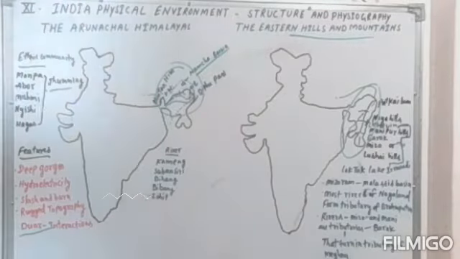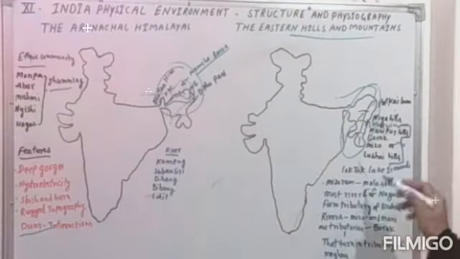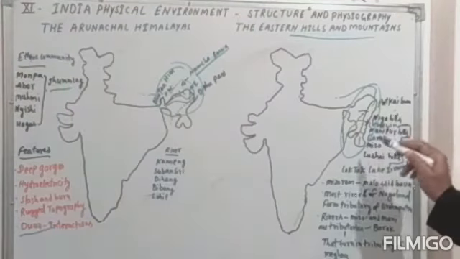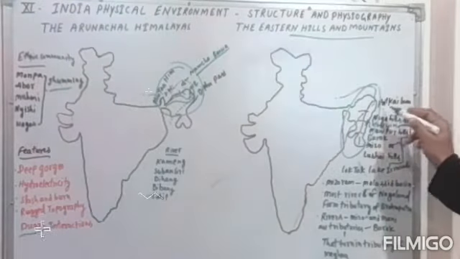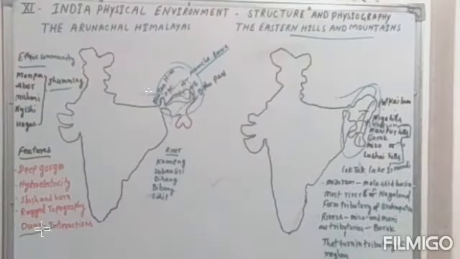This extends from the Patkai Bum to the Lushai hills, a very important area. There are many other hills: the Patkai Bum, the Naga hills, the Manipur hills, the Mizo hills and the Lushai hills.